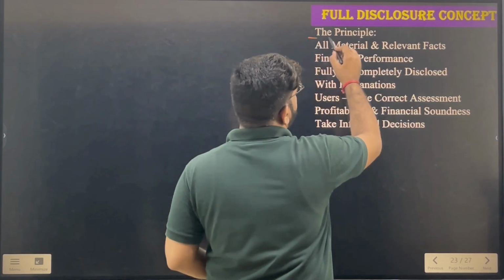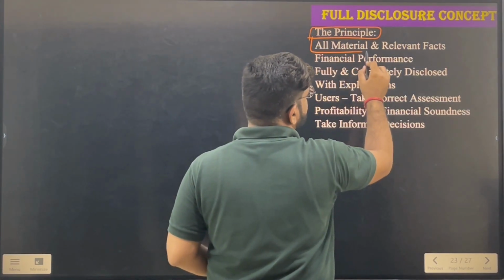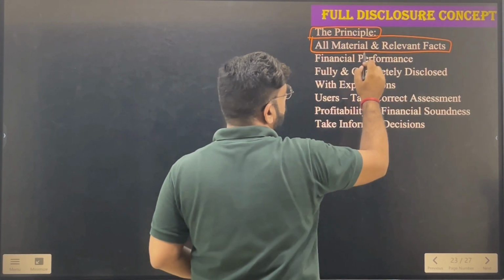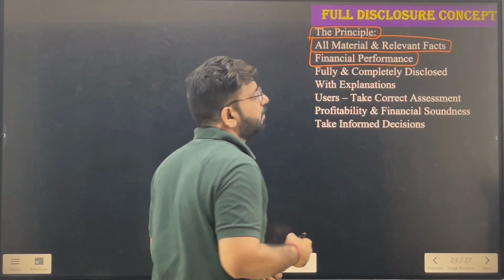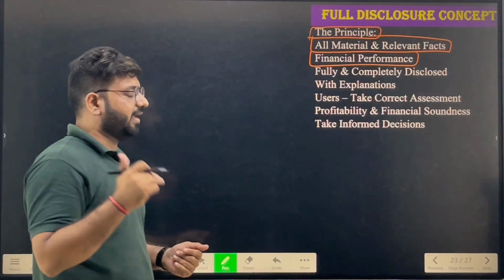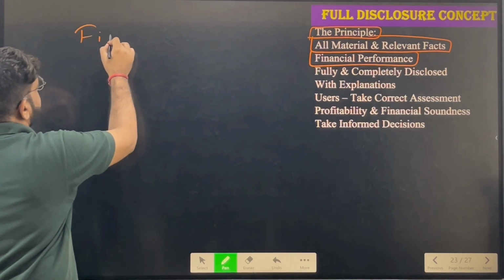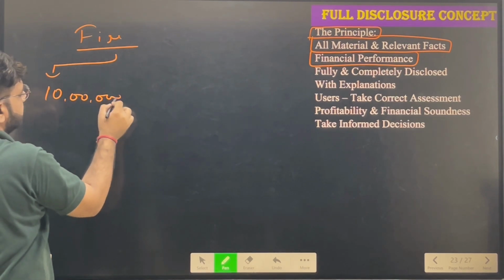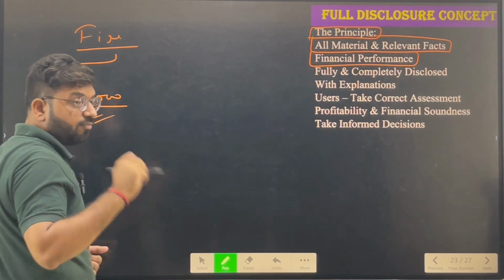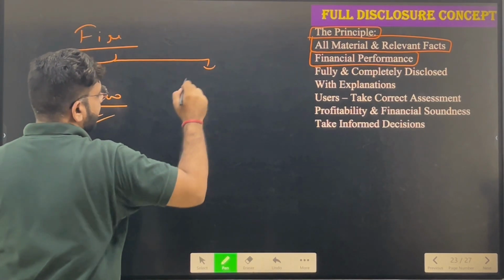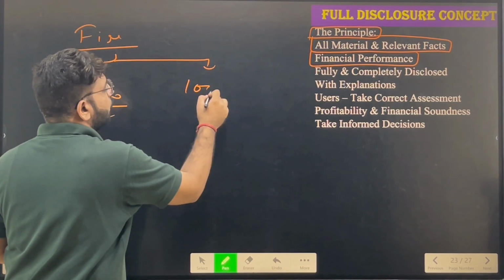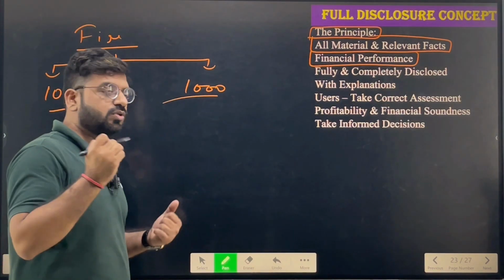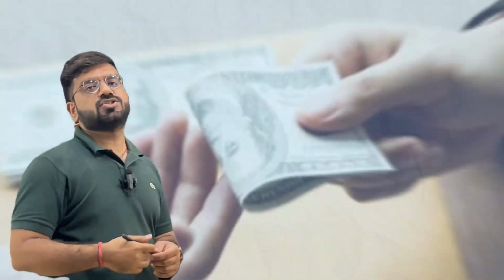Next, the principle says all material and relevant facts which are helpful in assessing the financial performance are to be disclosed. Each and everything has to be disclosed, all the relevant information. Again, let's take the example of fire. Suppose there is a fire and the loss is rupees 10 lakhs. This is relevant, so it should be informed very clearly. Second, suppose there was again a fire and goods of only 1000 were lost. This need not be disclosed because it is not relevant, it is a small amount of 1000 only.